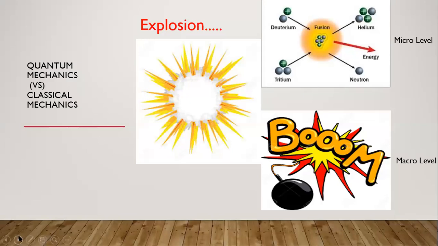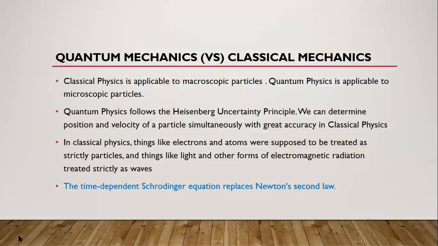And then coming to the next one, the differences. What are the basic differences between quantum mechanics and classical mechanics? You may ask, what do you mean by classical mechanics? Before 1905, before Einstein's theory, we didn't have any quantum mechanics.